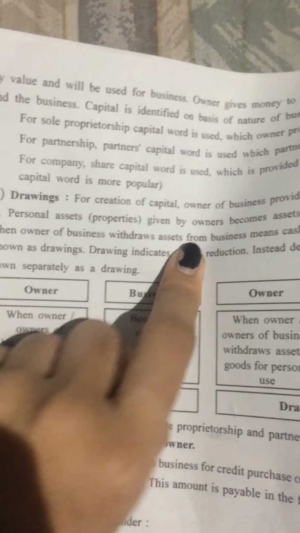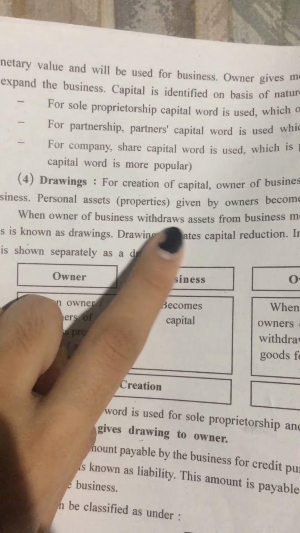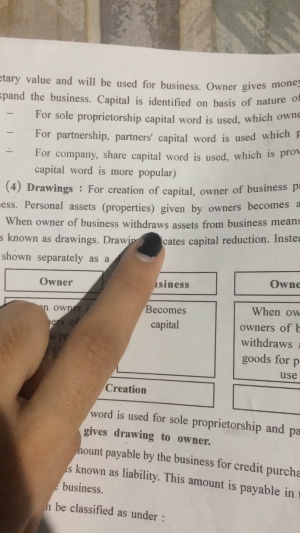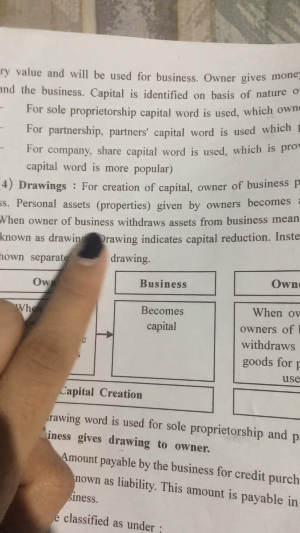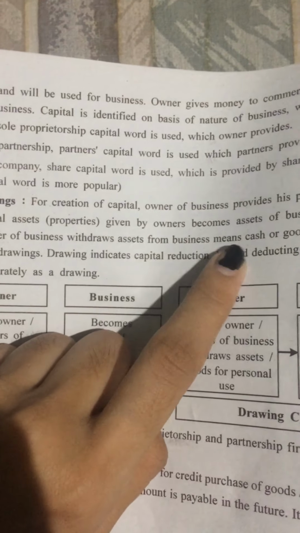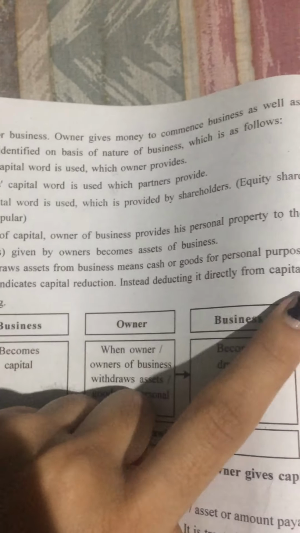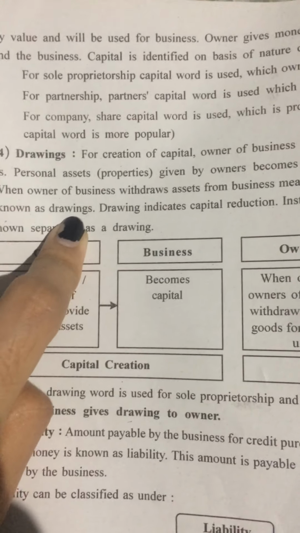Now, when the owner of the business withdraws assets from the business, withdraw means to take. So when the owner withdraws assets from the business, meaning cash or goods, for personal purpose, this is known as drawings.